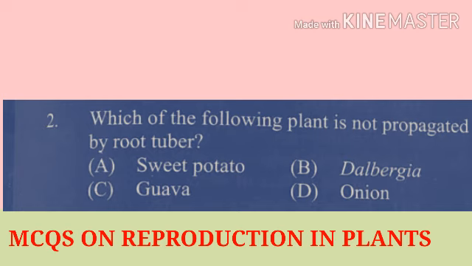Here the option number first, sweet potato, it means ratadi. It is propagated by root. Option number B, dalbergia, is also propagated by root. Option number C, guava, it is peru. It is also propagated by root. And option number 4, onion, is not propagated by root. It means that the onion is propagated by seed, or when seeds of the onion are sown, then the onion is produced. That means here the correct answer is D.